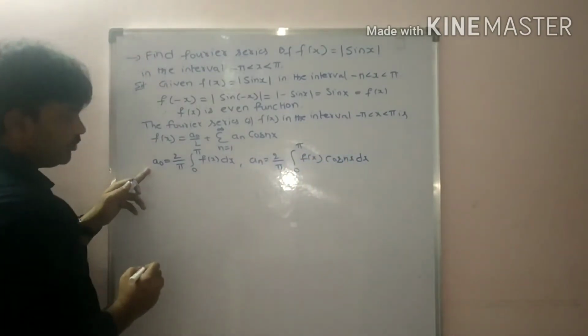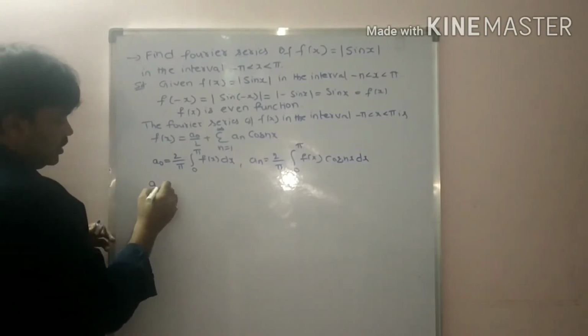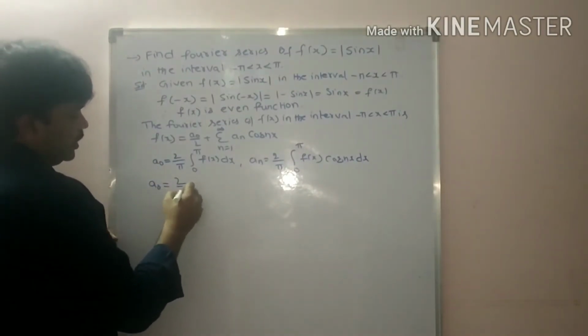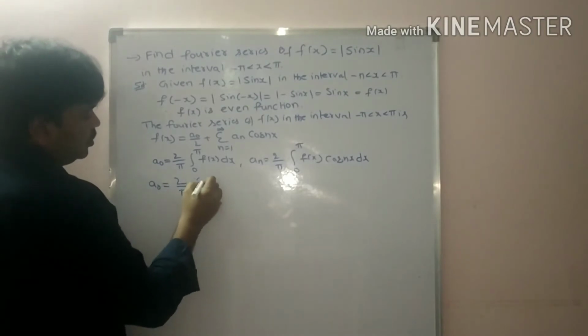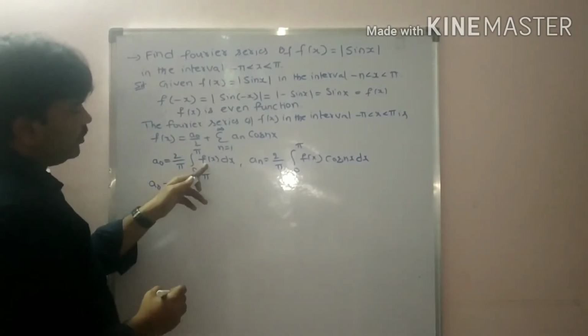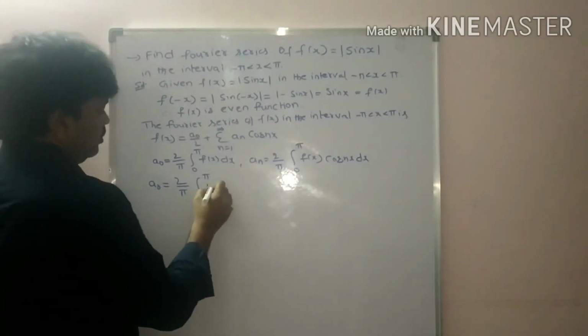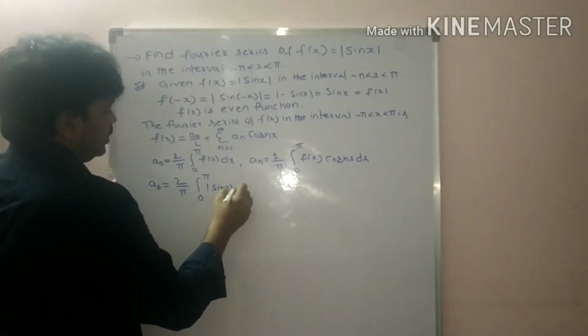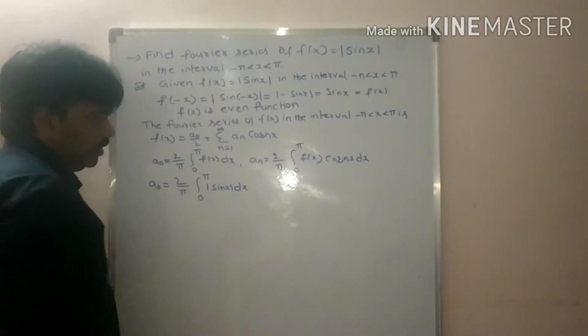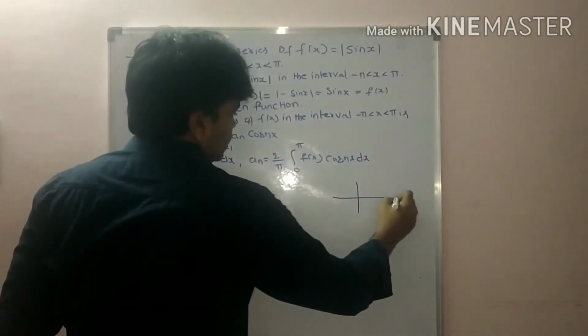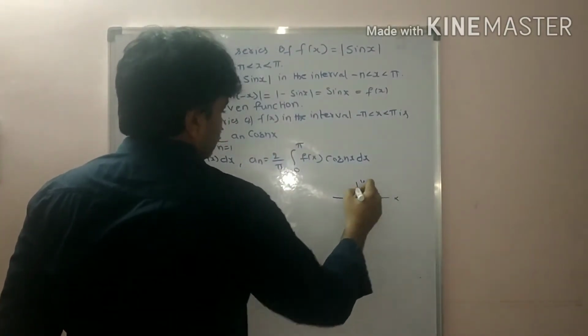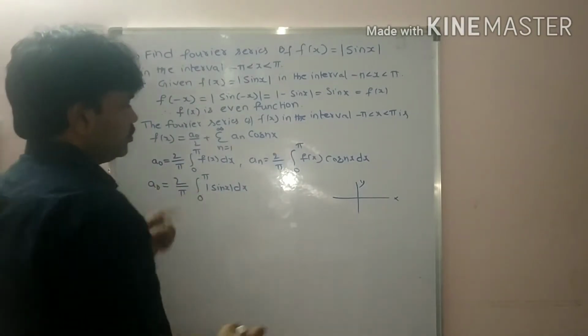I want to find the a naught value, students. A naught is equal to 2 by pi integral 0 to pi. What is f of x here? F of x is modulus sin x dx. Now, so this is the x axis and this is the y axis. Our interval is 0 to pi, students.